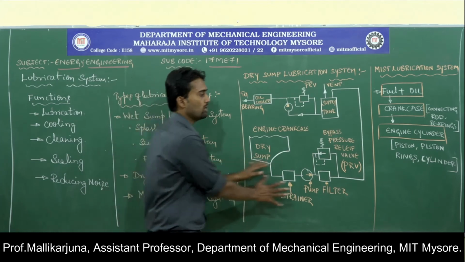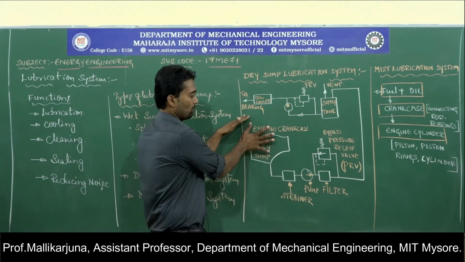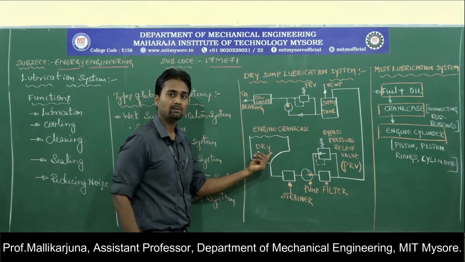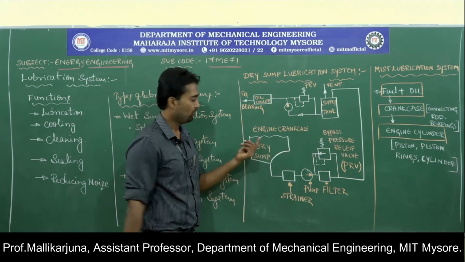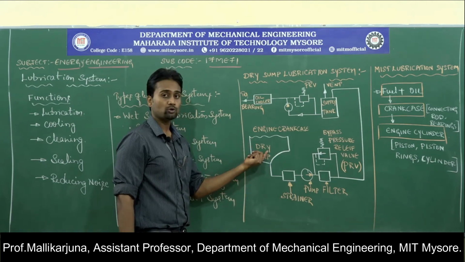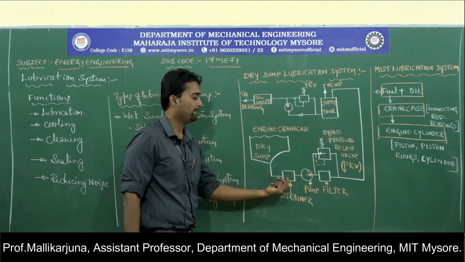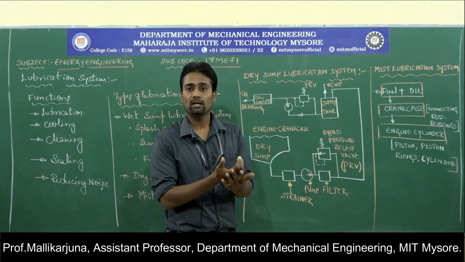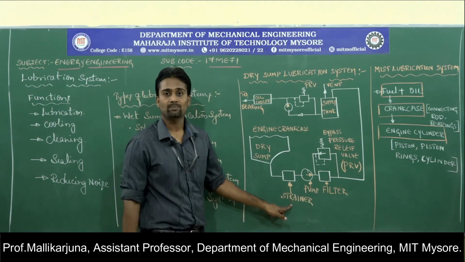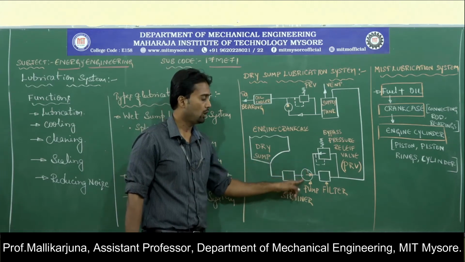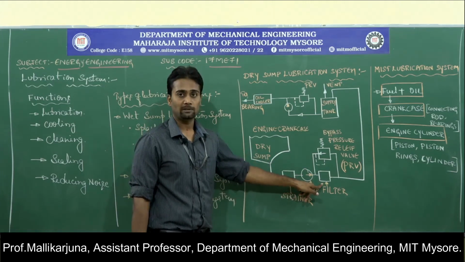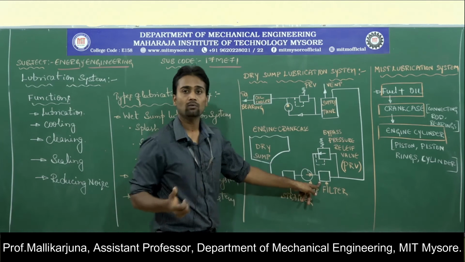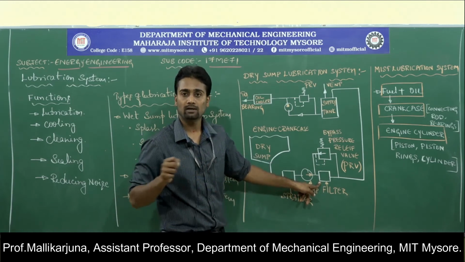So now let us look at the actual operation. The oil, upon lubricating, comes into the sump, which is nothing but the engine crankcase. From the crankcase, here we are not going to store the oil. From the crankcase it will be passed through the strainer, in which if the lubricating oil has absorbed any foreign particles, they will be removed by the strainer itself. Through the strainer the oil will be pumped towards the filter. What happens in the filter? All unwanted particles, if they are still present, will be removed.